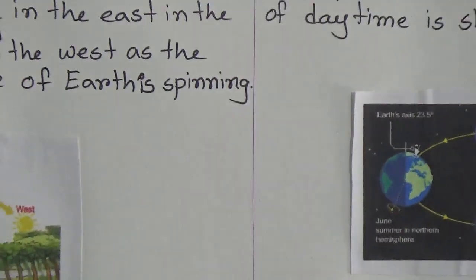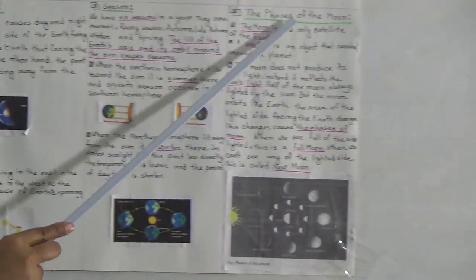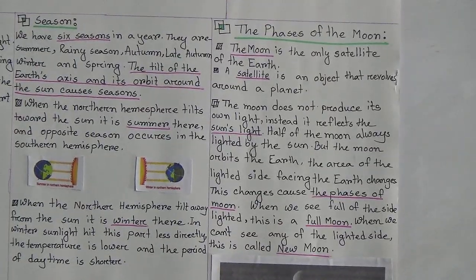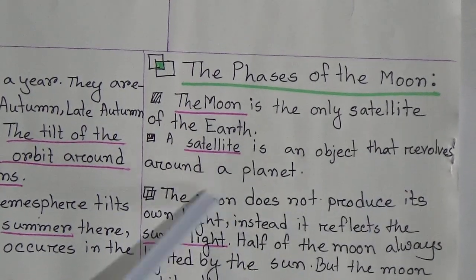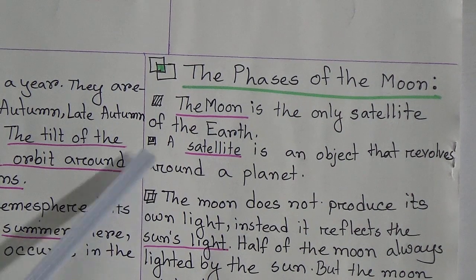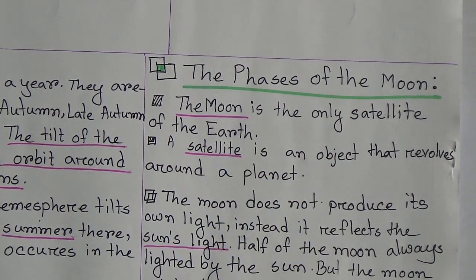Students, our last topic, the phases of the moon. What is the moon? The moon is the only satellite of the earth. A satellite, what is a satellite? A satellite is an object that revolves around a planet. Do you understand? A satellite is an object that revolves around a planet.